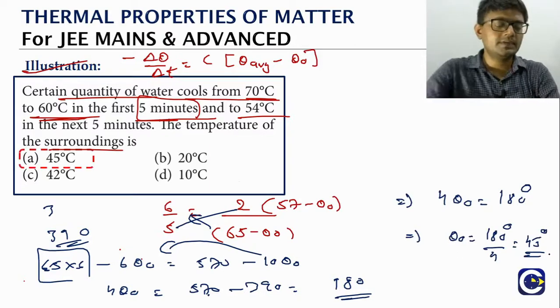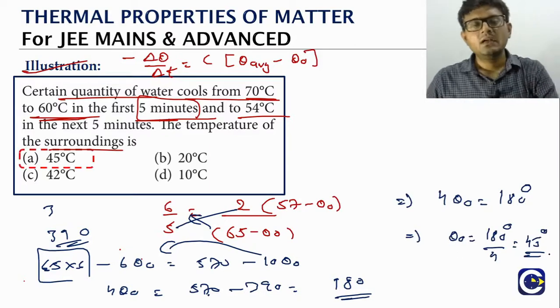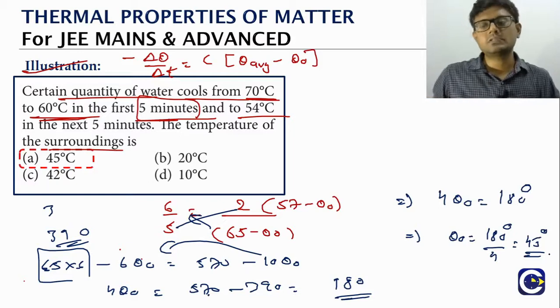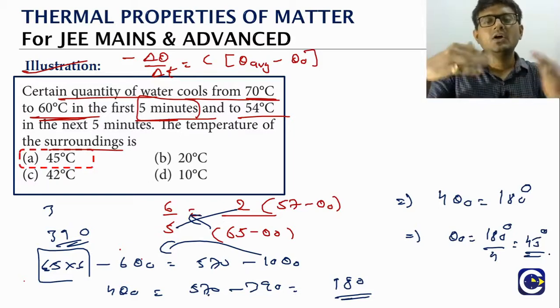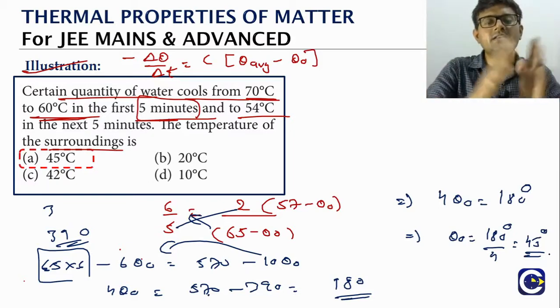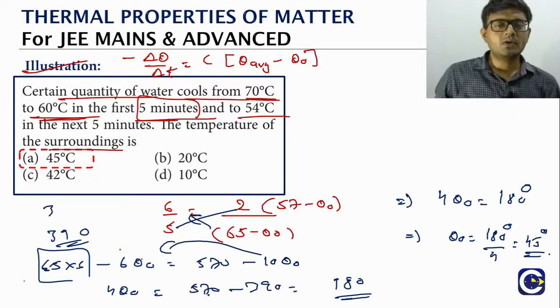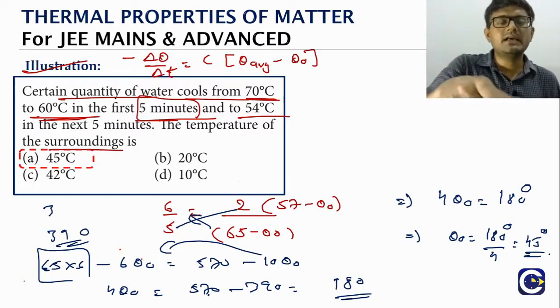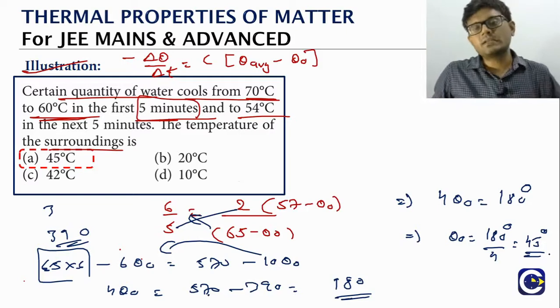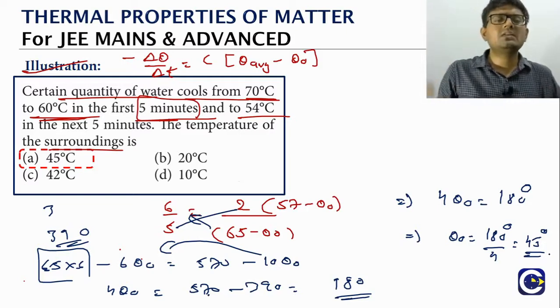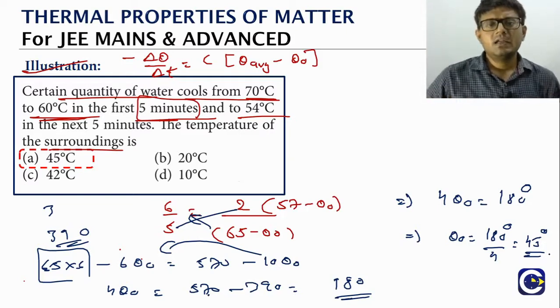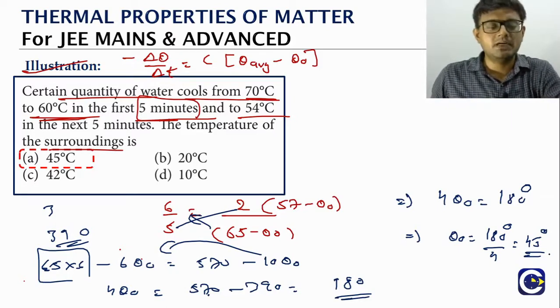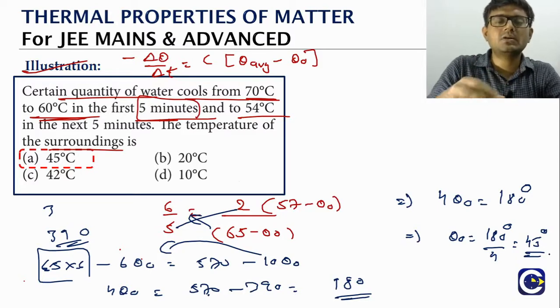Okay. So what is the answer for this? It is option A. Like this, at JEE Mains level, we may have questions in this manner where we'll have 2 separate cases given and we'll have to link them. Sometimes, here they are asking what is the temperature of surroundings. Then sometimes, they may ask about the final temperature of the body in one of the cases, like that. But this is about using the average rate of cooling concept.